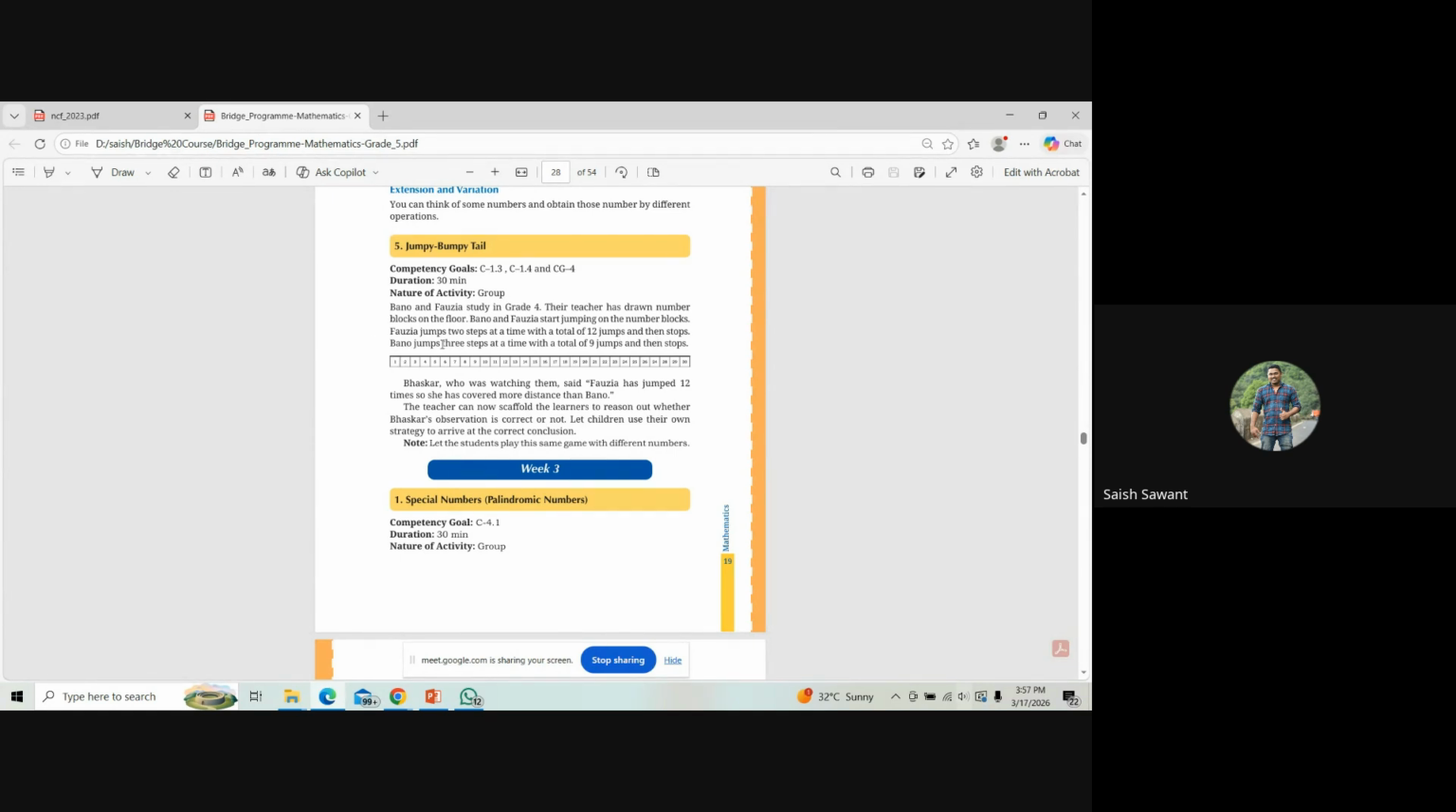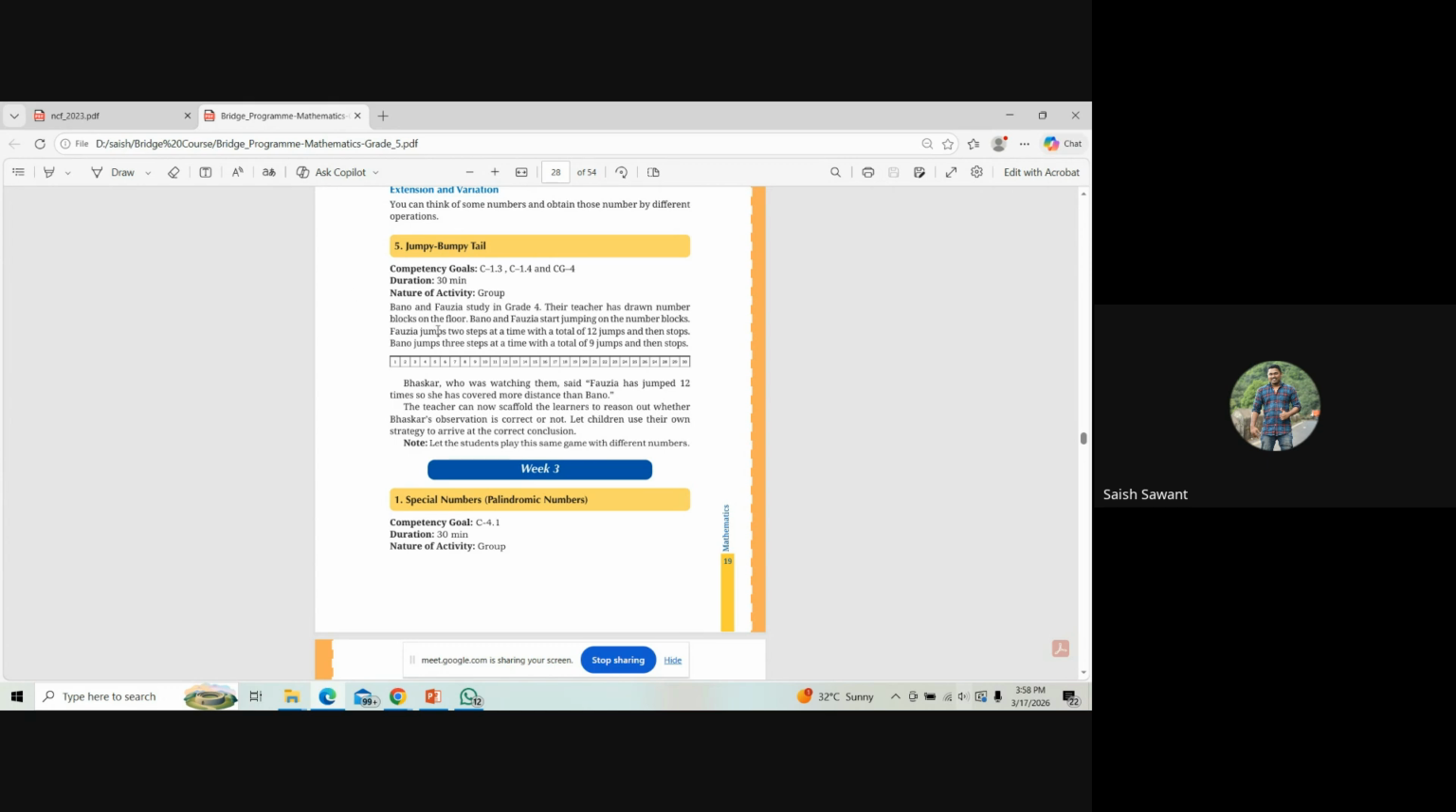Then Bano jumps 3 steps at a time with a total of 9 jumps, then stops. Then there is another person, Bhaskar, who is watching them, and said Fauzia has jumped 12 times, so she has covered more distance than Bano. Then the teacher will be a facilitator and will check whether Bhaskar has made the correct observation or not. So students have to do this activity and see personally how the answer is formed.